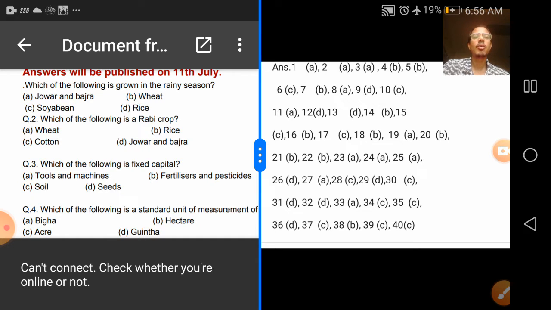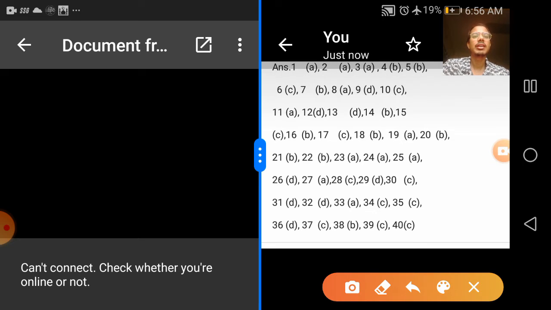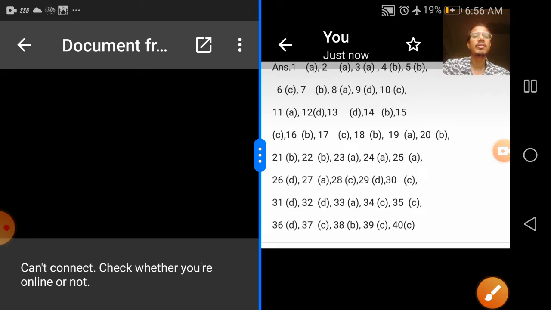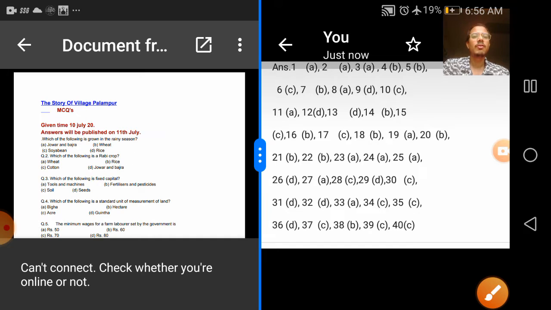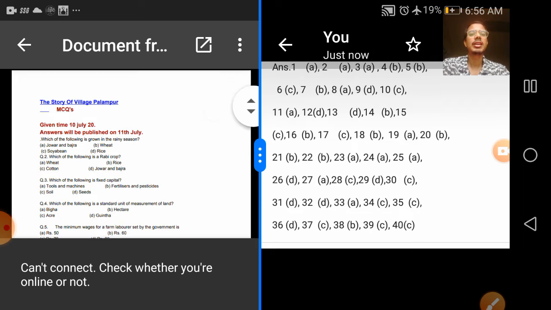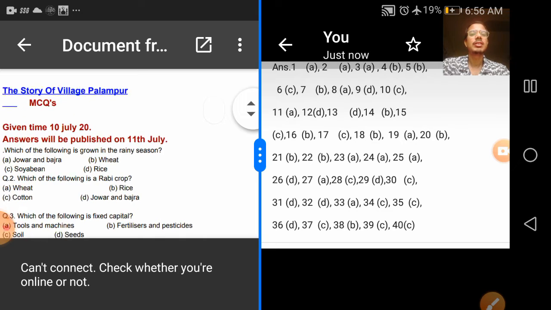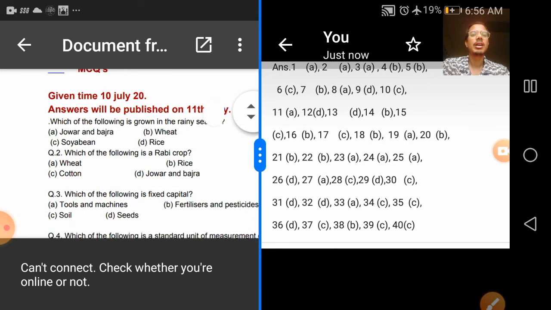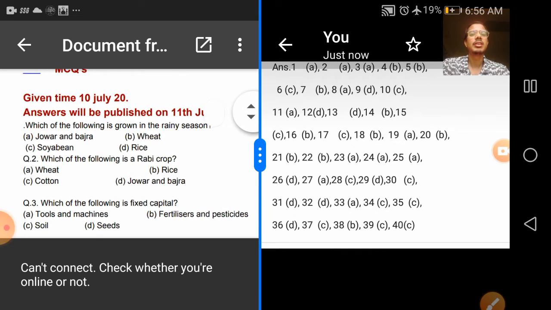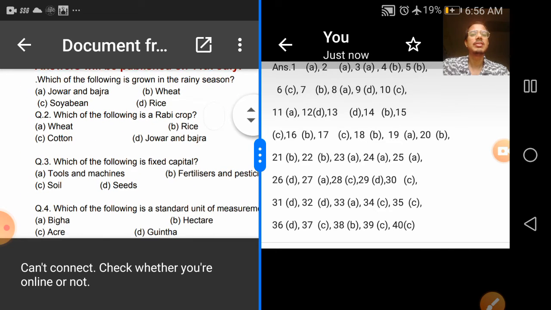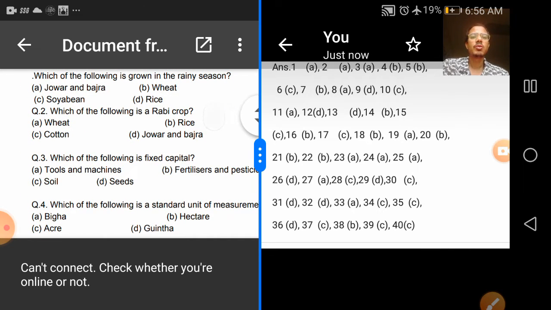The answers are also given on your right side. The answer to question number 1 is option A, jowar and bajra.